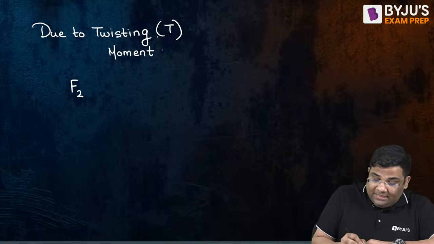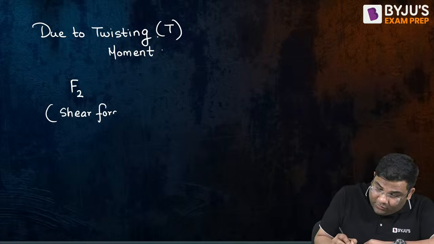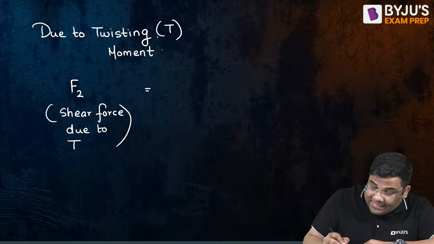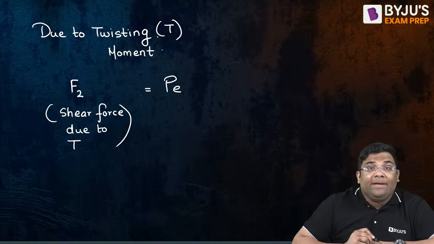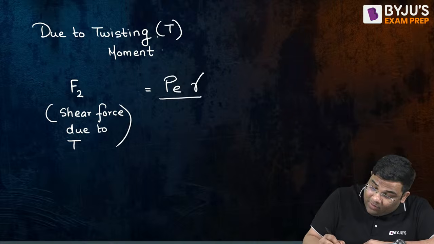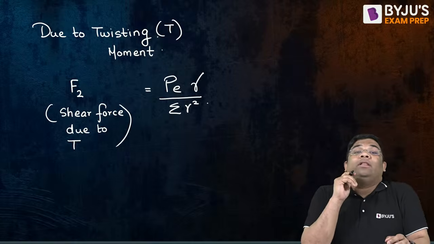This is shear force only, but it is due to torsion or twisting, due to T. And what is this formula? This is P into E, into the radial distance of that particular bolt, divided by the summation of all the radial distances squared.